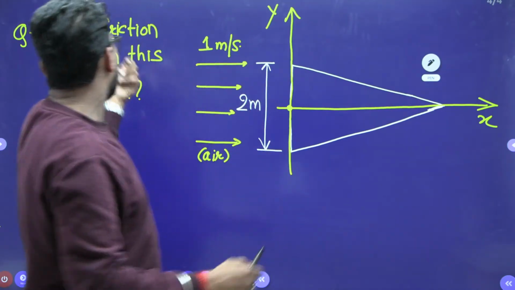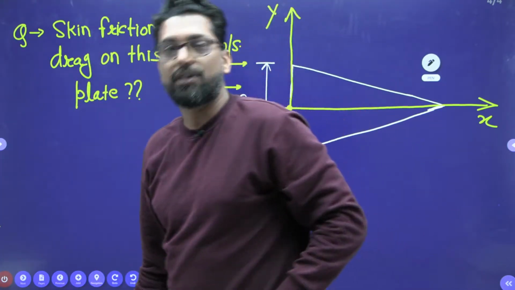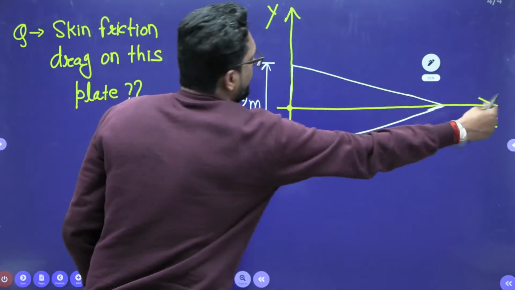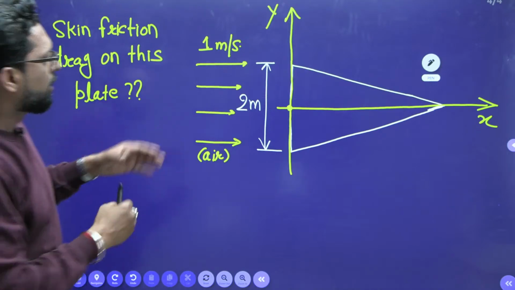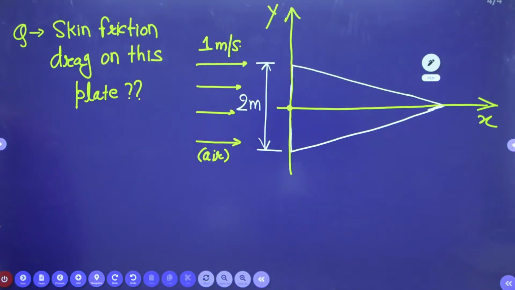So what is the skin friction drag on this plate? Mind it, the fluid is flowing from the base to the tip, not tip to the base. Okay, no problem. See beta, I give you one subtle concept here, which is never found anywhere, not on any YouTube channel or any book, for that crisp knowledge. So what is that?